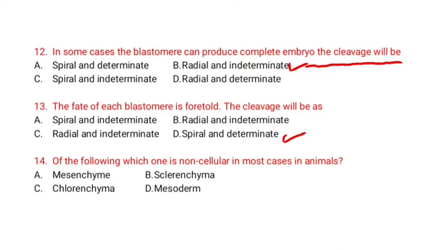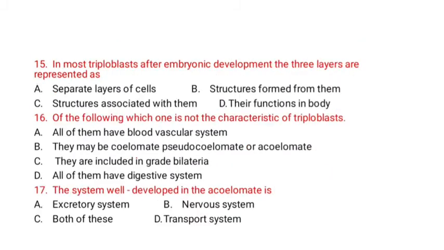Option D is correct. Of the following, which one is non-cellular in most animals? Mesenchyme, sclerenchyma, chlorenchyma, mesoderm. Correct option is option A, mesenchyme. In most diploblasts, after embryonic development, the three layers are represented as separate layers of cell, structures formed from them, structures associated with them, their functions in body. Correct option is option B, structures formed from them.